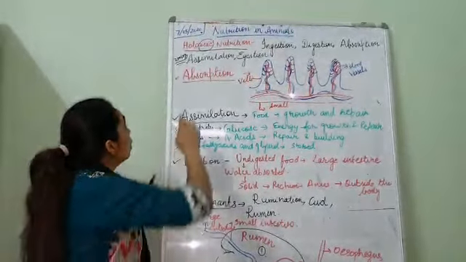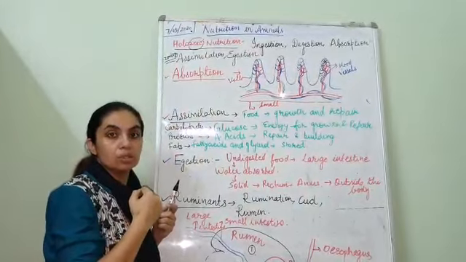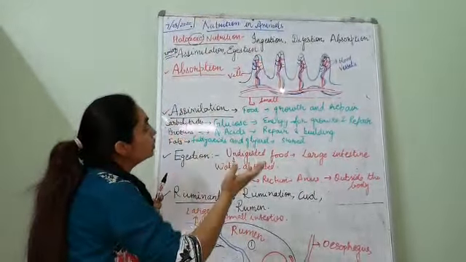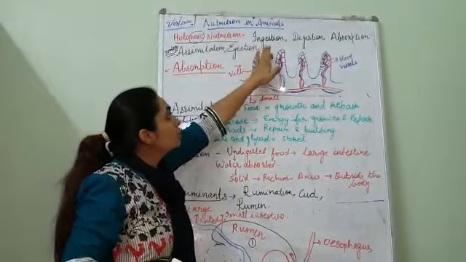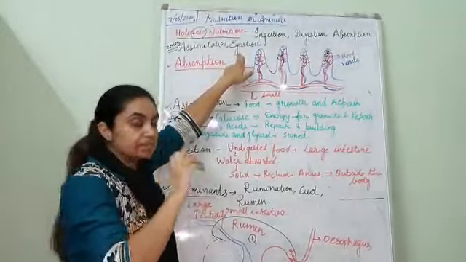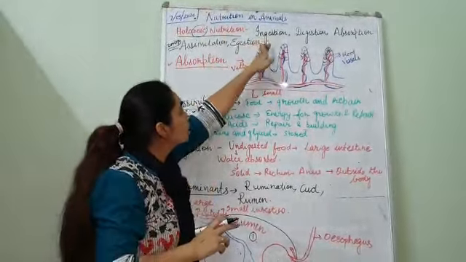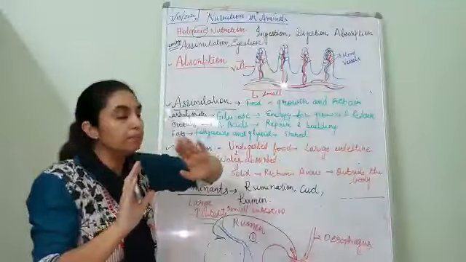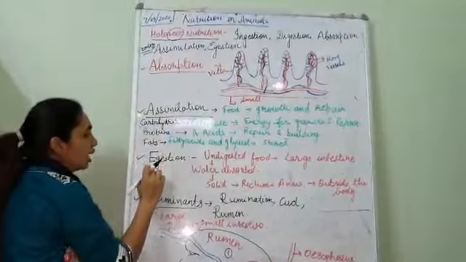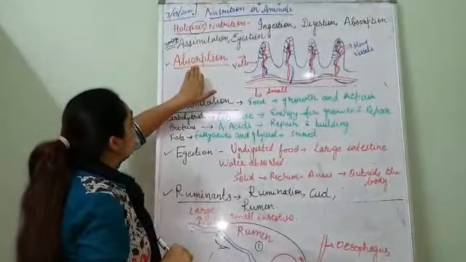Fine. So holozoic nutrition is present just like in amoeba and in us also. The various steps of this nutrition are ingestion, digestion, absorption, assimilation, egestion. We have discussed it. That day, ingestion and digestion in humans was completed. Today we'll move with absorption, assimilation and egestion, the three steps. Now absorption.